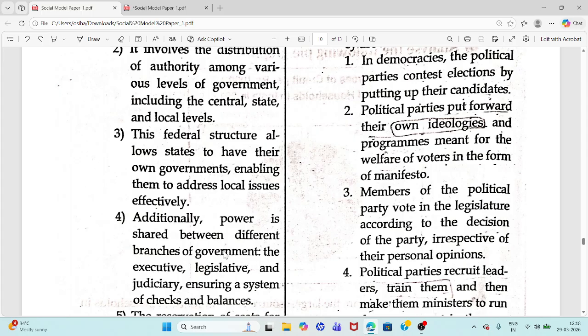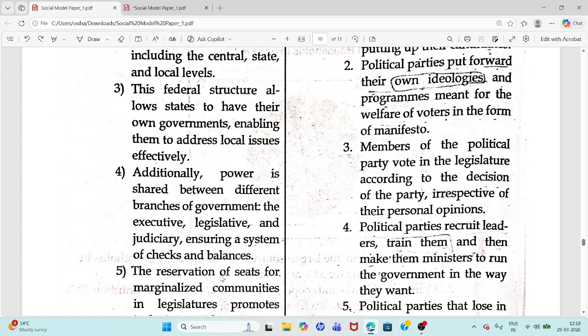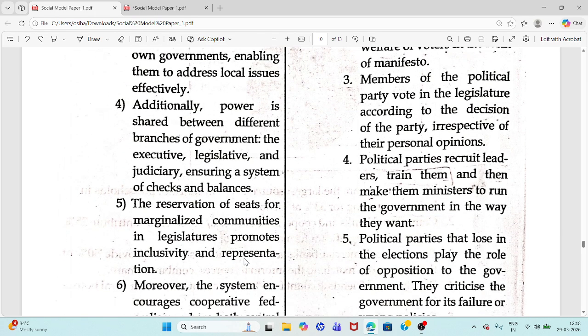Power is shared between different branches of government, executive, legislative, judiciary, ensuring checks and balances.